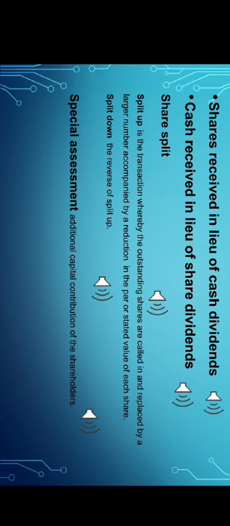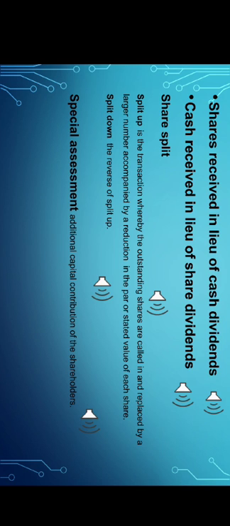Share split may consist of two types, split up or split down. When we say split up, the shares are replaced by a larger number. In other words, if I own 10,000 shares and the shares are split up 5-for-1, the shareholder receives 50,000 new shares. But if 5-for-1 changes to 4-for-2, the new shares that the shareholder receives will also change in exchange for the 10,000 original shares. This is split up.